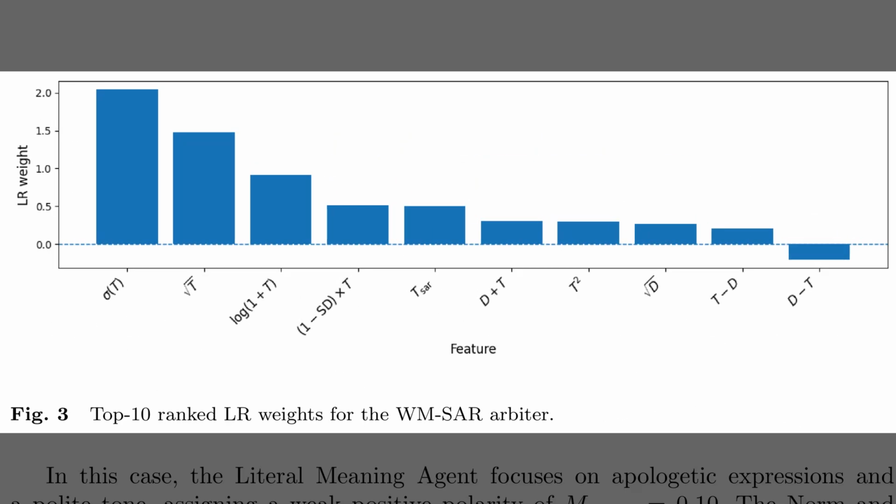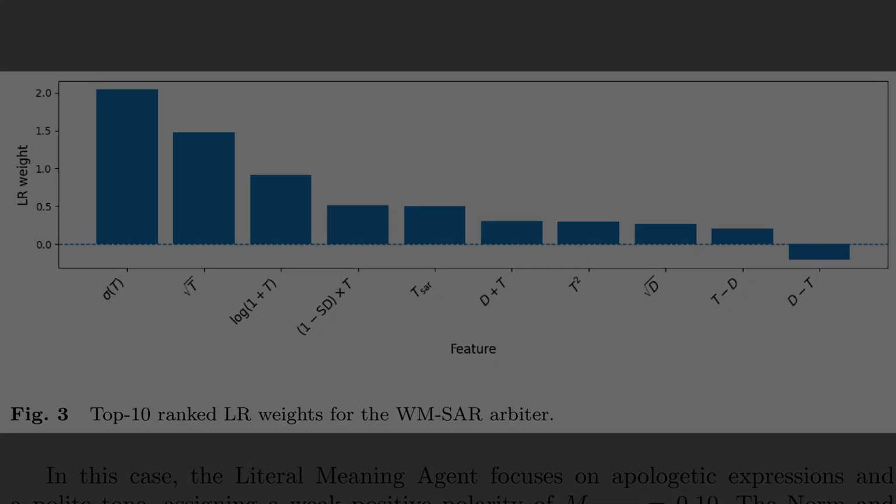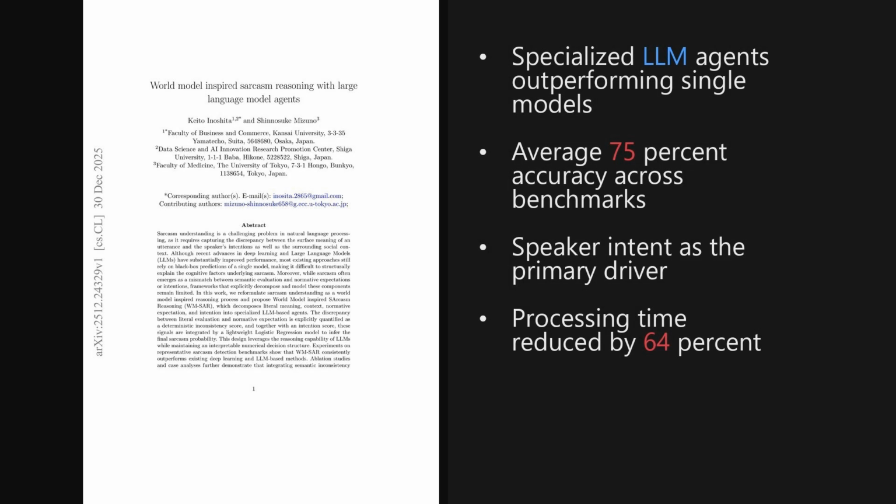Alright, shifting from efficiency back to the inner workings, Figure 3 visualizes the decision logic by ranking the top 10 weights in the logistic regression arbiter. The chart shows that the most influential features, represented by the tallest bars on the left, are all transformations of the intention score, denoted as T. For instance, the sigmoid of T carries the highest weight, far outpacing the inconsistency metrics labeled with D on the right. This hierarchy proves that while the model tracks contradictions, the theory of mind agent's assessment of intent is the primary driver.